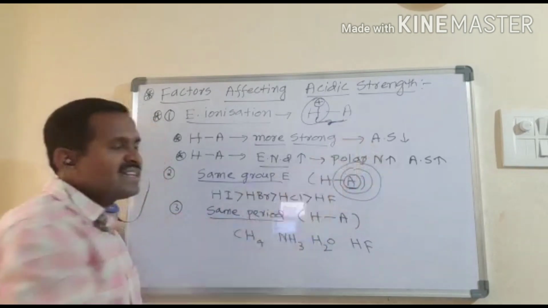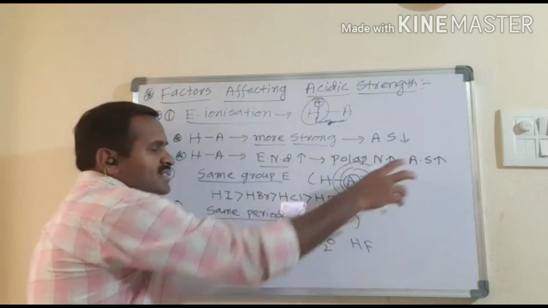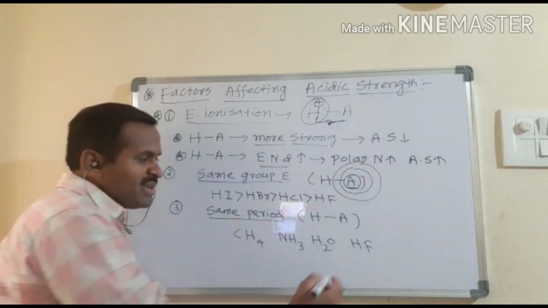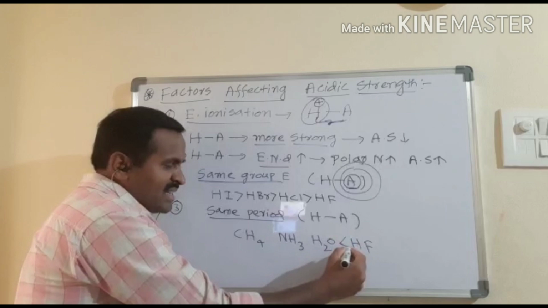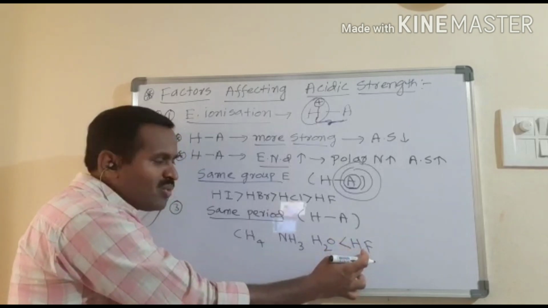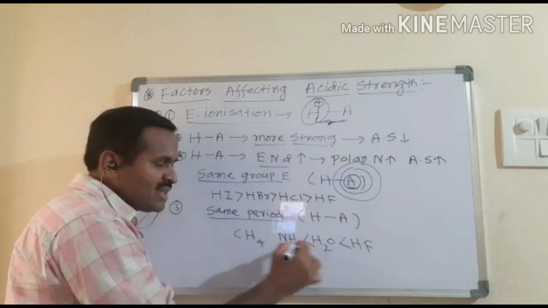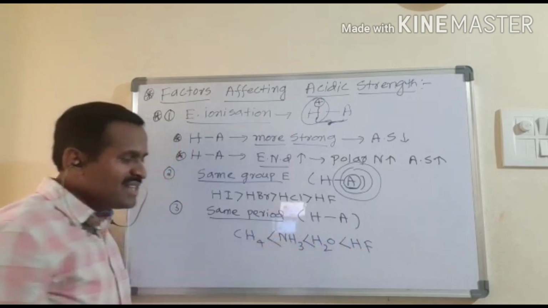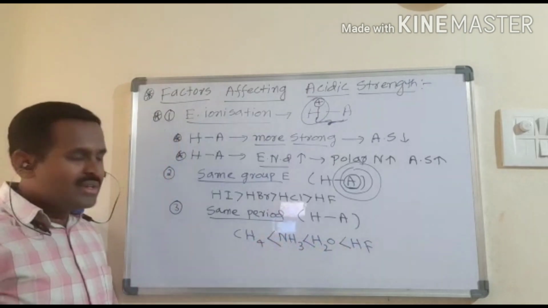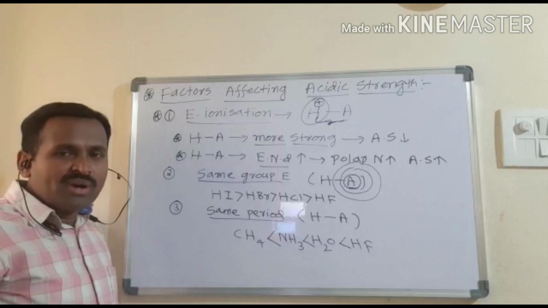As the polar nature increases, the acidic strength also increases. That's the reason I can write here that the acidic strength order is HF, more acidic than H2O, followed by NH3, then followed by CH4.